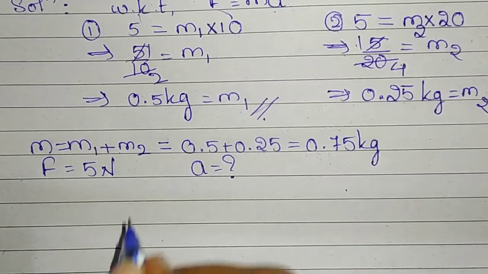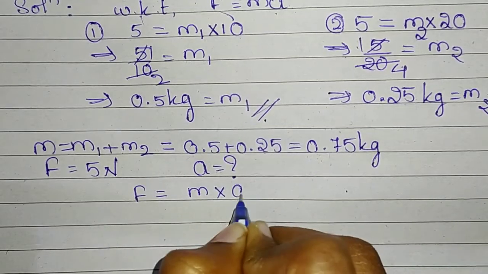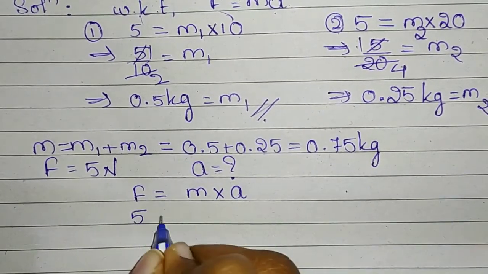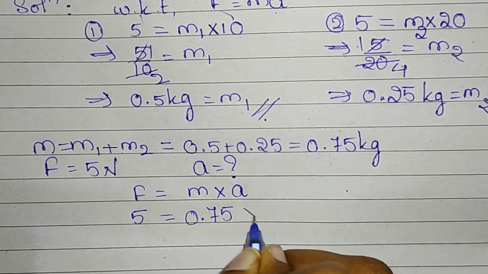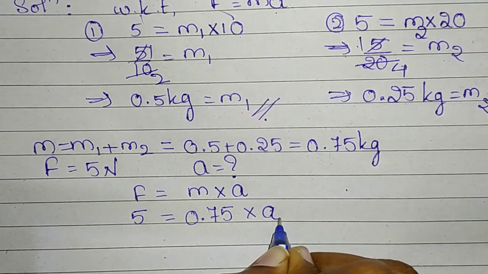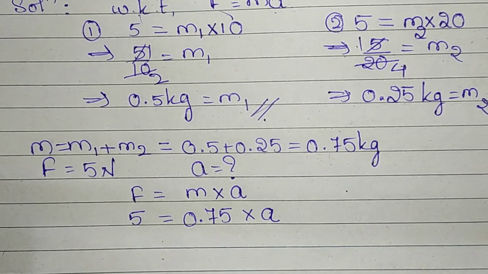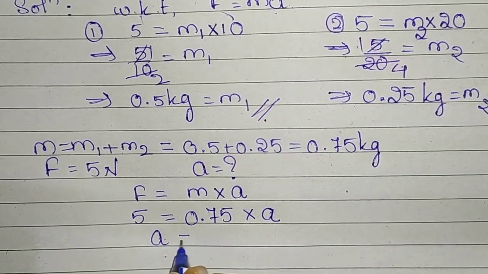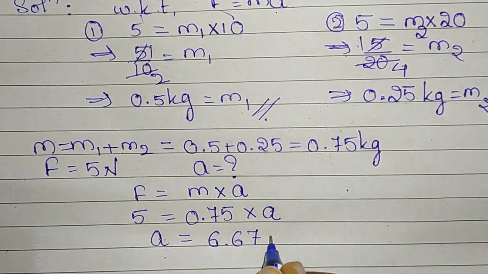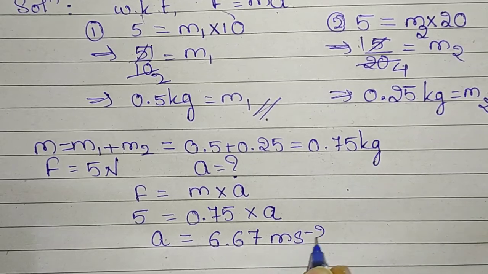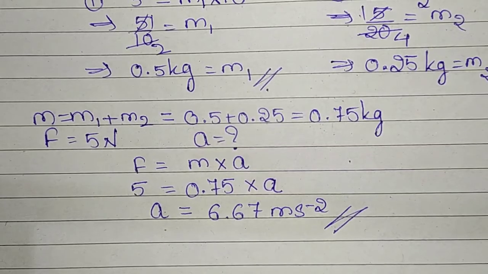F is equal to m into A. F is 5 Newton, m is 0.75 kilograms, and acceleration is A. So on transposing and dividing, we get the value of acceleration A is equal to 6.67 meter per second square. This is the required value of acceleration.